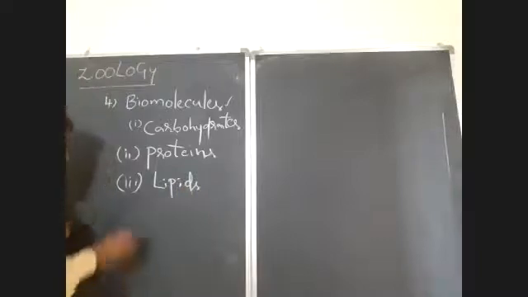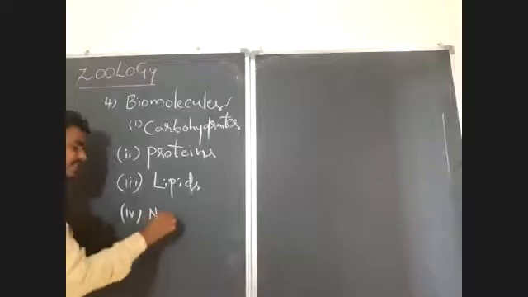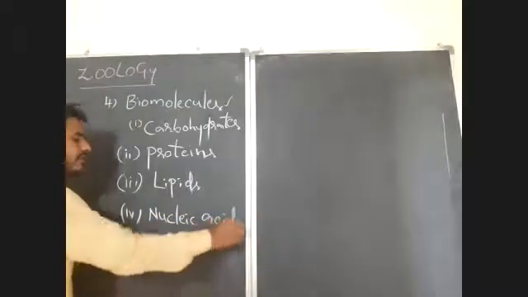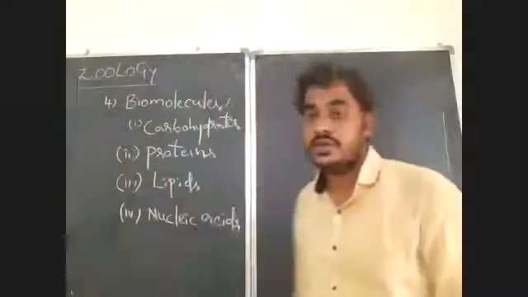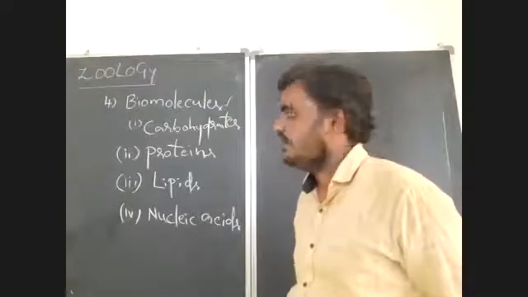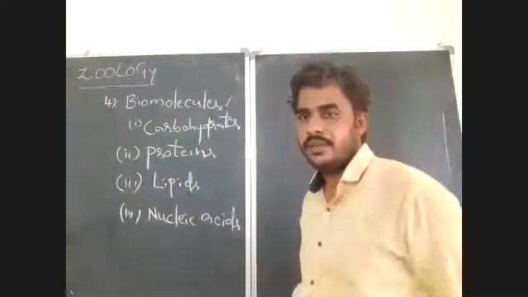And number four, nucleic acids. So these are the four major types of biomolecules that are present in the bodies of living organisms.